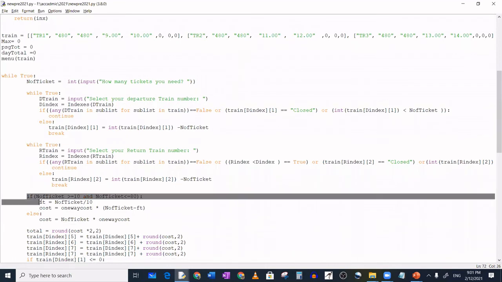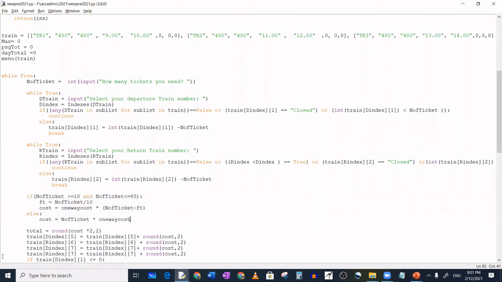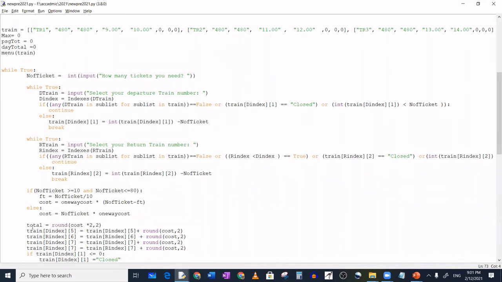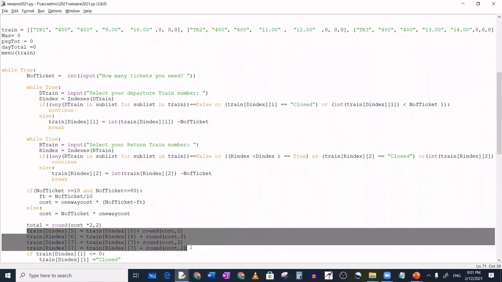This if statement calculates the free ticket, and after that it calculates the cost for one way, and here the total cost is calculated. These four calculated things are updated into the list.